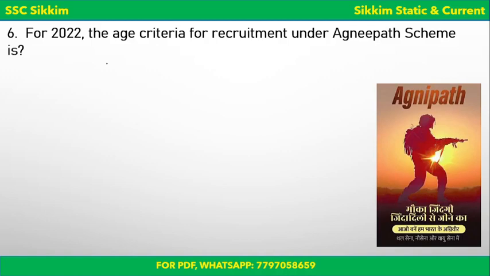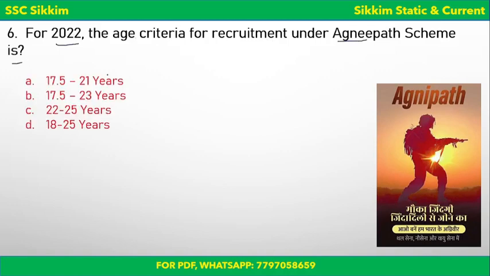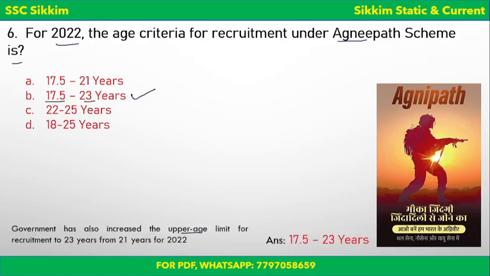Next, so as I was discussing, for 2022 the age criteria for recruitment under the Agnipath scheme is what? Okay, I already said it's 23 years, so B is the correct answer. 17.5 years to 23 years. The government has increased the upper age limit for recruitment to 23 years from 21 years just for the year 2022 amid these widespread protests. Okay, just because of protests. So for this year it is 23 years upper age, but the remaining years, it will be 21 years only, for all the upcoming years. So the lower age limit still remains 17.5 years.